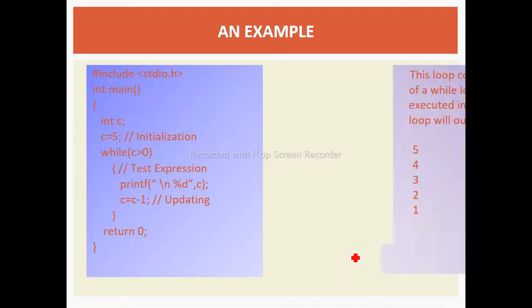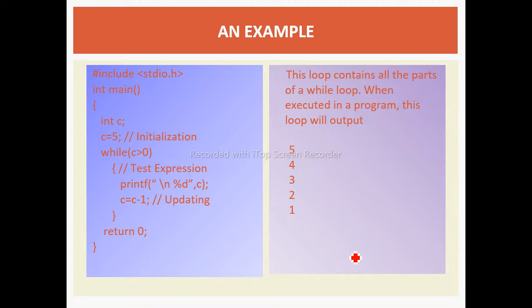So now we will see the example program for the while loop. Here we are displaying the numbers from the variable down to 1, in a decrementing manner. In the main function, firstly we have declared the variable c.